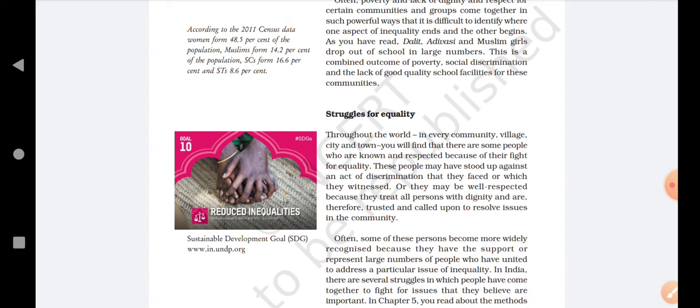As you have read, Dalit, Adivasi, and Muslim girls drop out of school in large numbers. We have also studied in earlier chapters that Dalit, Adivasi, and Muslim girls drop out of school, meaning they have to leave school. This is a combined outcome of poverty, social discrimination, and lack of good quality school facilities for these communities. So the reasons are first poverty, second social discrimination, and third school facilities that were not up to the mark for getting a valuable education.